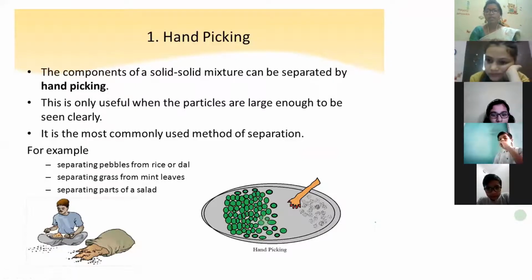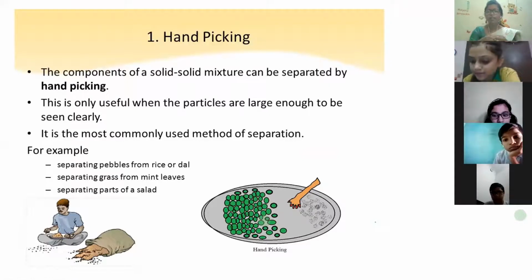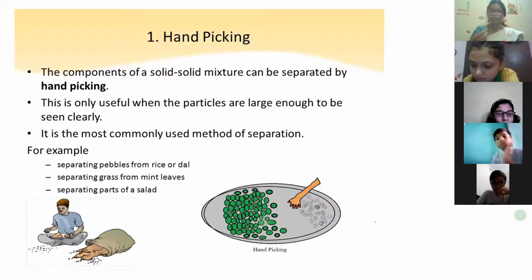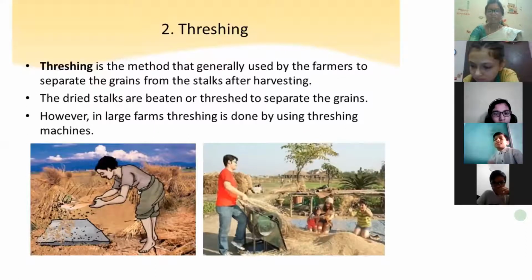And in this, the solid mixture will be there, and they will be large enough so that we can easily see them and we can remove them by hand. Okay, threshing also you have done it. So what is this farmer doing?